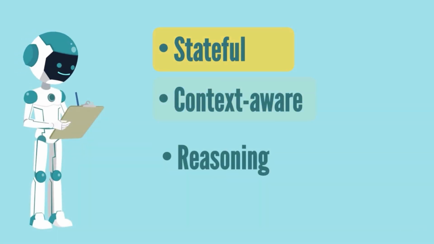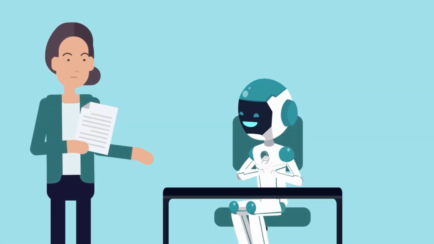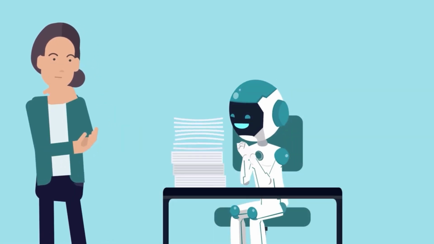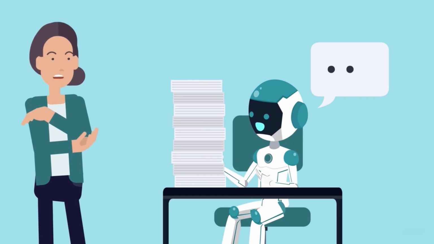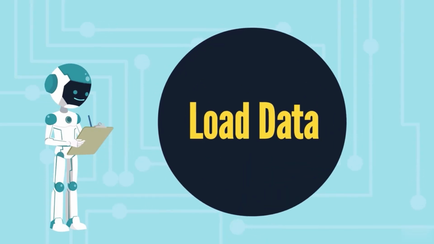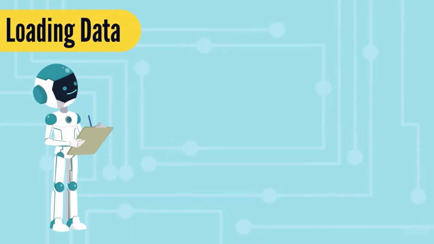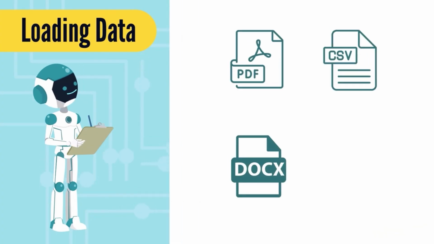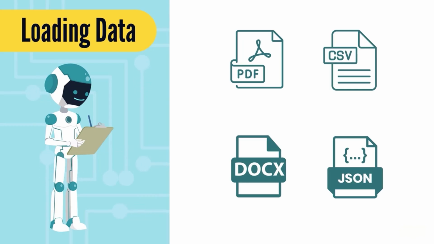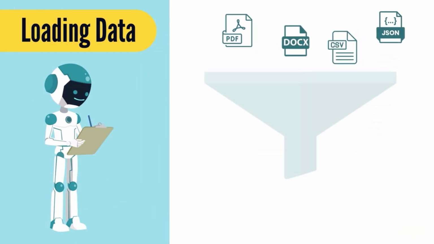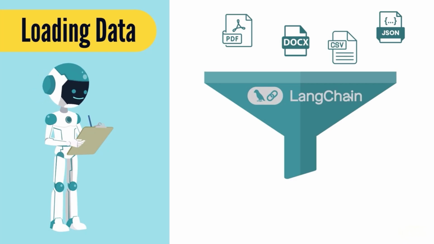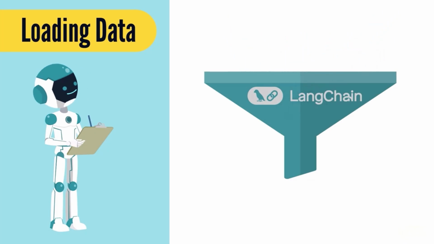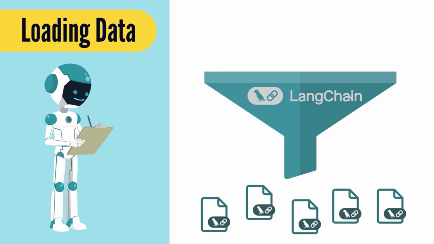All right, let's now discuss context awareness. That is, adapting a chatbot to answer questions on personal data, which is no easy task. First, we need a tool that loads our data. As simple as this sounds, data comes in PDFs, docx files, CSVs, among others. How do we handle all data formats on equal footing? Fortunately, there's no need to worry about this problem because LangChain offers many document loaders for our convenience.